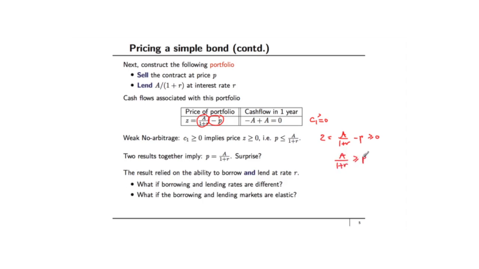If you combine this upper bound with the lower bound that we constructed in the slide just before, you get that P must be exactly equal to A divided by 1 plus R. Should this be a surprise? Not at all. All we are doing is constructing the net present value calculation using a no arbitrage condition.